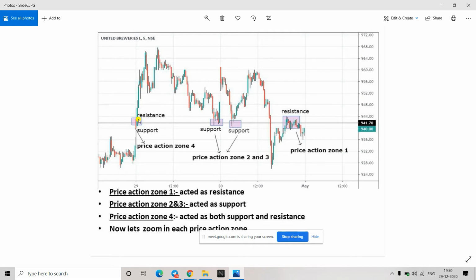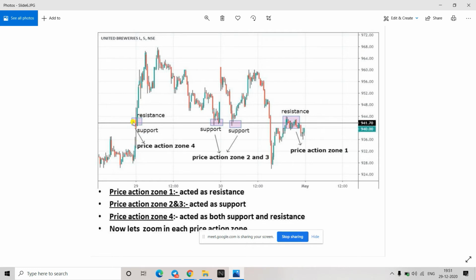Could you repeat this one point once again, Kabir? So what I have just told is, once supports are there, price is approaching from the downside. This area, if it is verified before, would be a good resistance. Resistance in the sense that sellers would be anticipating price coming down from here, but price did not come down. Price has gone above it. So that means that resistance has been broken. If a resistance is broken, that will become support to the price, because price has gone up, and then buyers could come in.